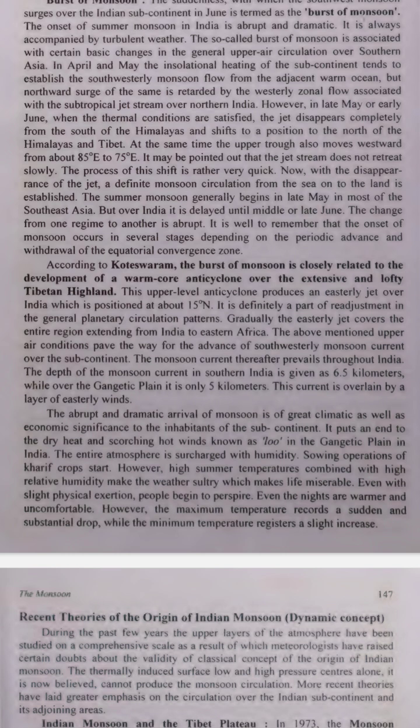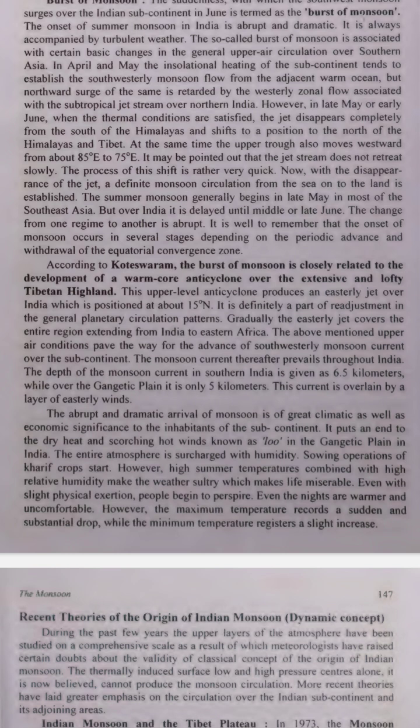The subtropical jet stream is a fast-moving wind high up in the sky over northern India. This jet stream acts like a wall that stops the rain from coming. Example. Imagine a strong fan blowing over northern India, pushing the rain clouds away, so they can't move forward. What happens in June?